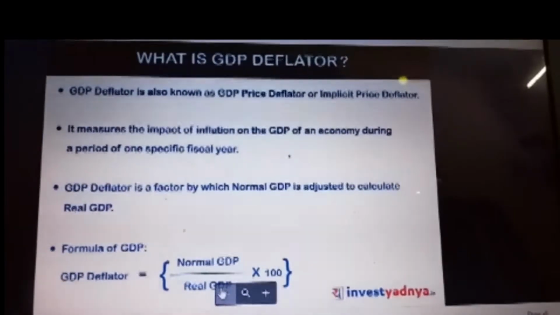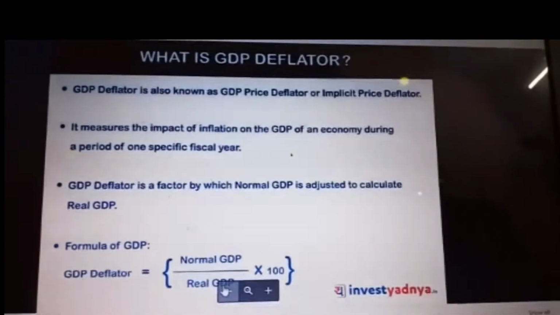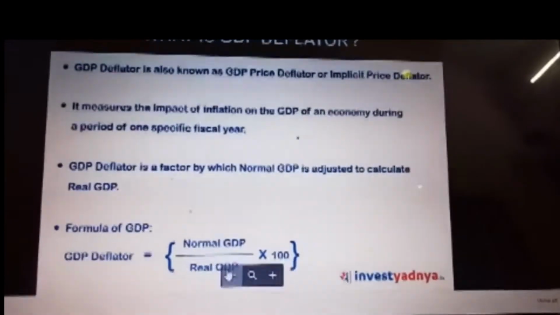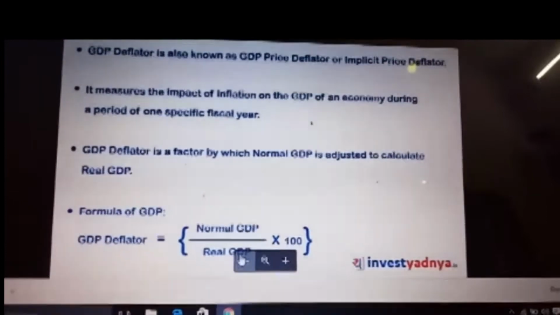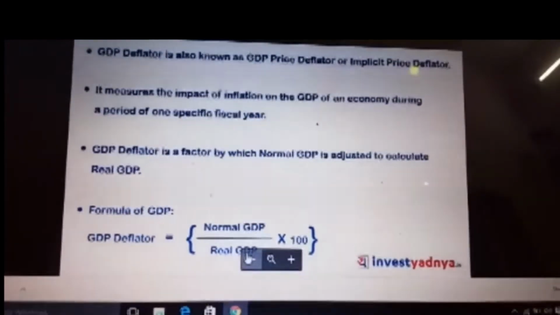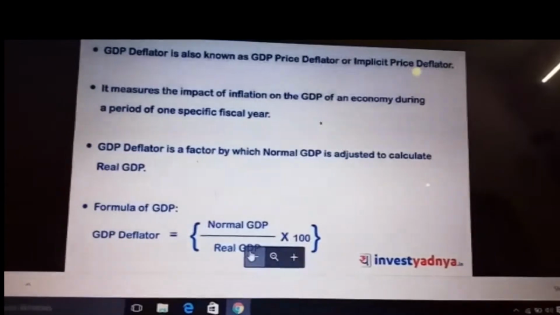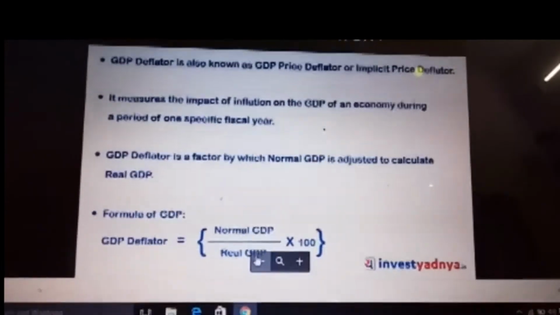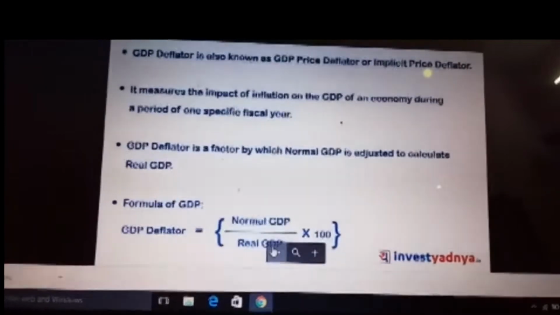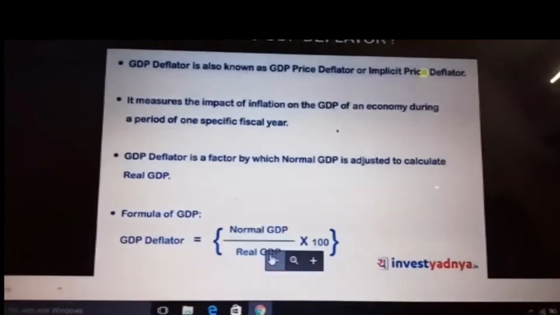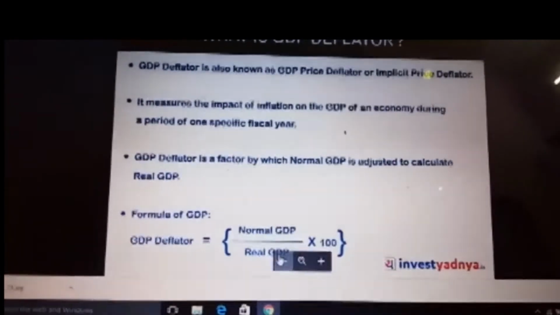GDP deflator. What is the GDP deflator? It is an index of price changes of goods and services included in GDP. That is nothing but the impact of inflation on GDP. The formula is nominal GDP divided by real GDP into 100.